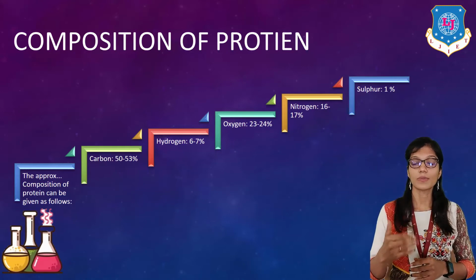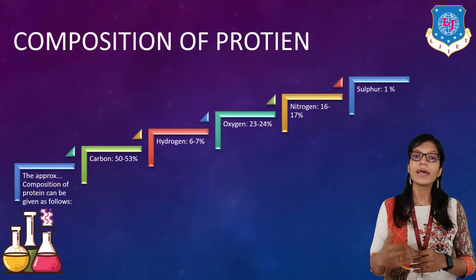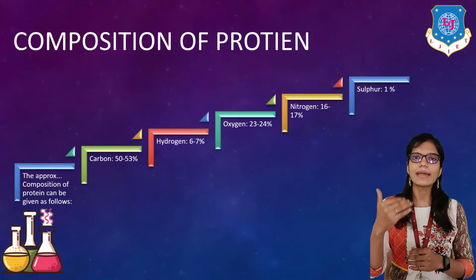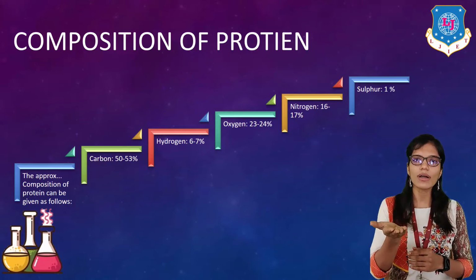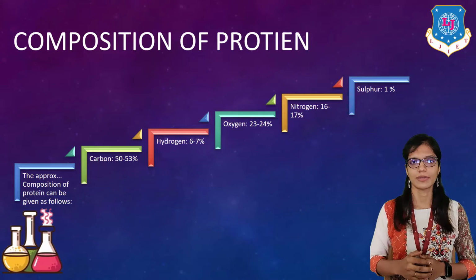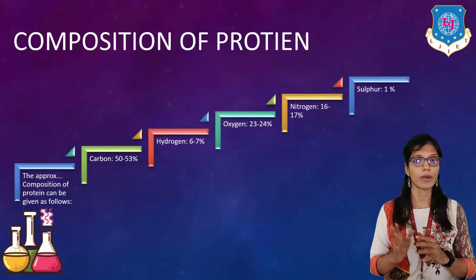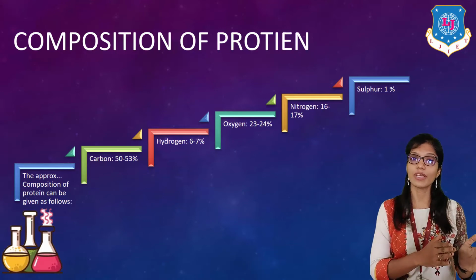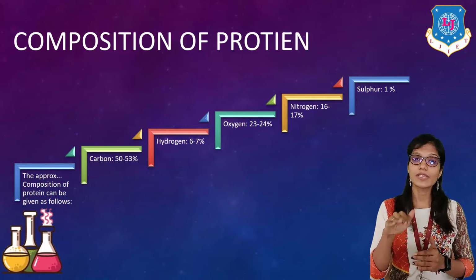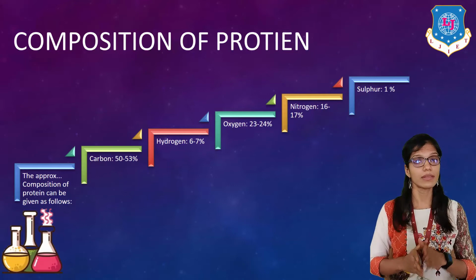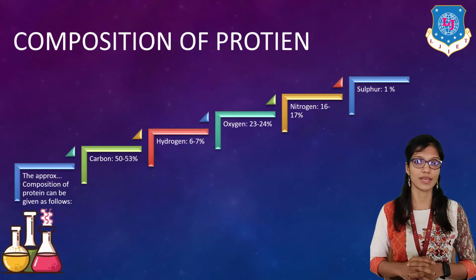That's how protein is actually a block, a building block in our structure. It is a very important element in our structure. From carbs, fat and proteins, protein takes first position, and in that carbon takes first position.